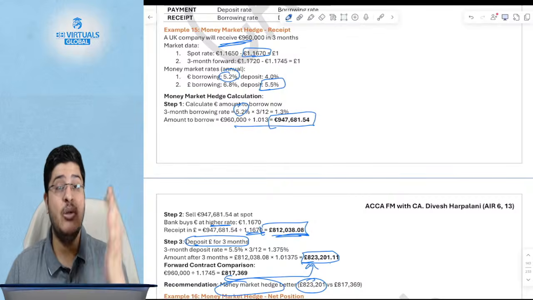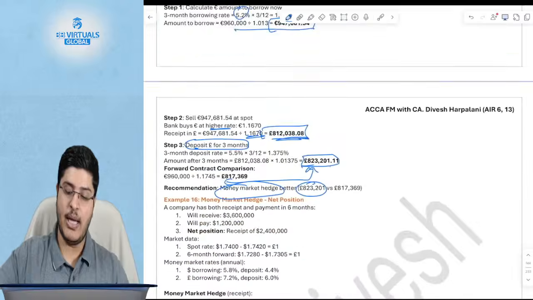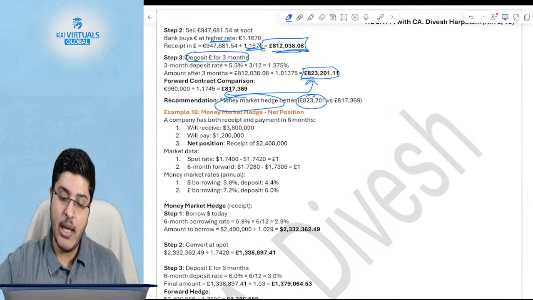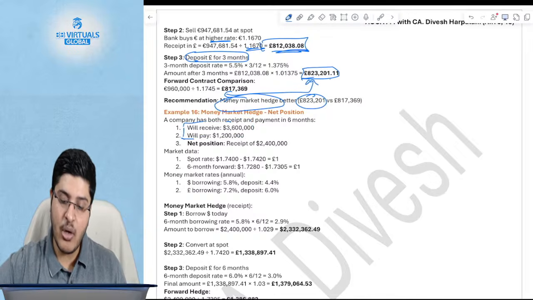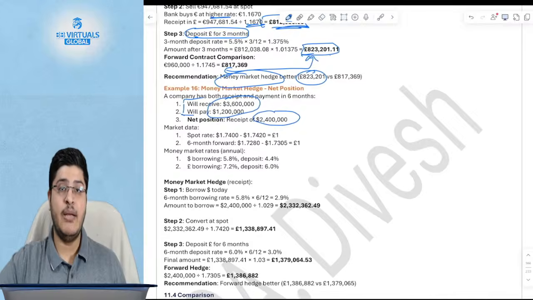But when you have to pay, you will choose the amount which has the lower cash outflow, okay. I hope this is clear. And guys, one thing always remember, in the question they might tell you have to receive so much and you have to pay so much. Always net it off first, and then use your forward rate and money market rate.